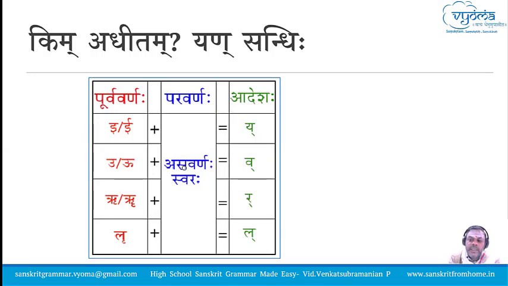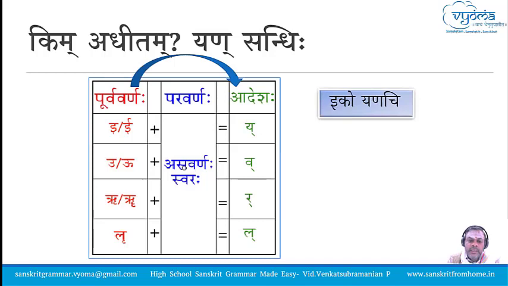We studied the Yan Sandhi yesterday. The rule that we stated was Iko Yanachi. When Ikvarnas are in front of an Asavarna Swara, the Ikvarnas get replaced by Yan. The Ikvarnas are I, U, R, L. The Yan Varnas are Y, V, R, L. This is an Adesha. Here the Sandhi Karya is an Adesha, and it happens at one side, which is the Purva Varna.